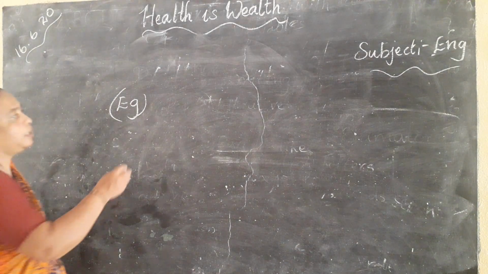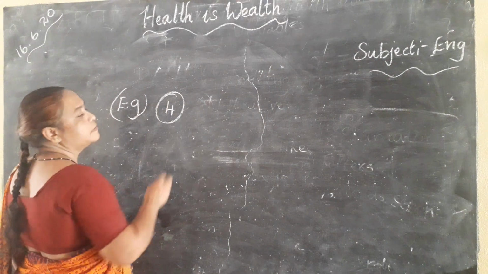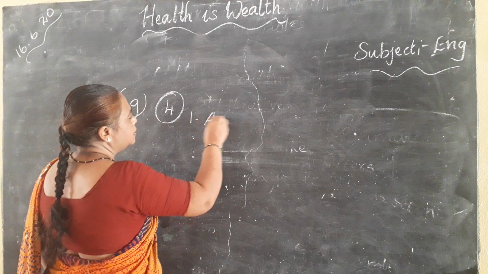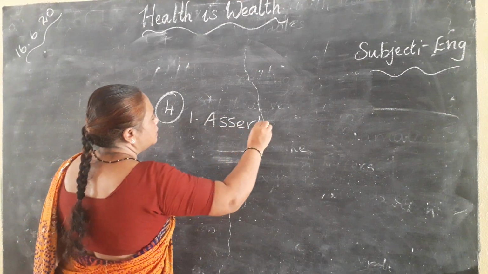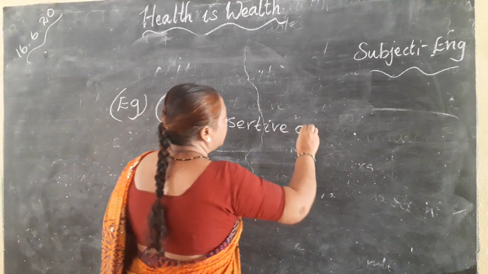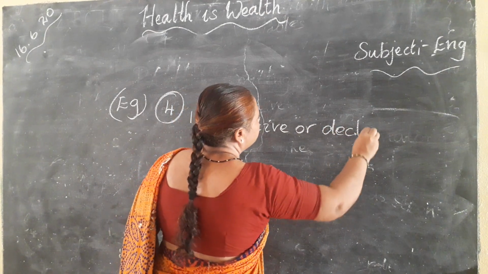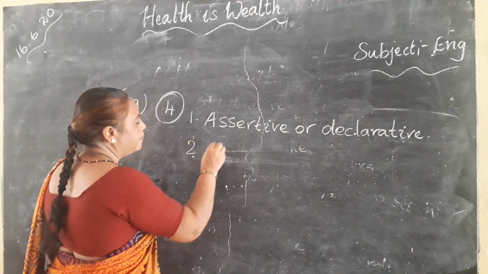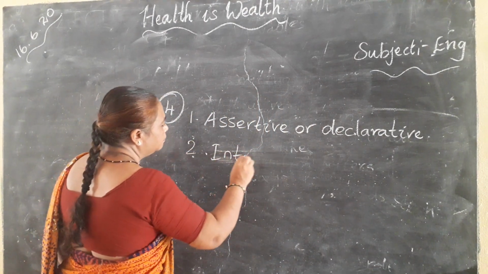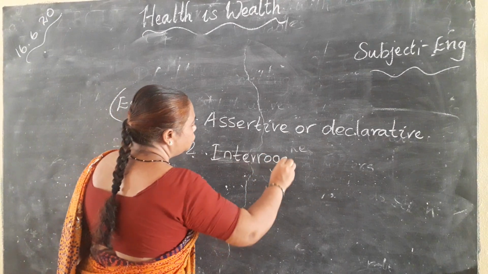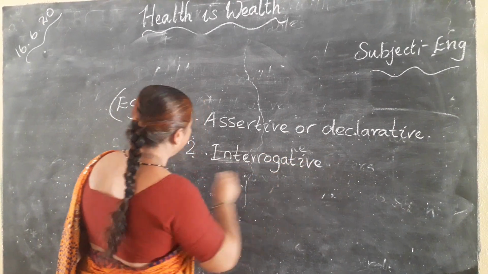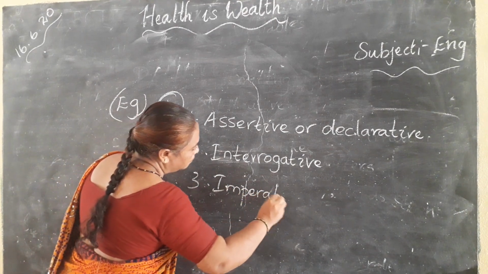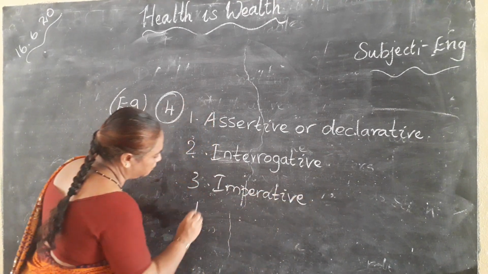Okay, I have told you there are 4 types of sentences. I have already told you. First one, assertive or declarative. Second one, interrogative. Third one, imperative. Fourth one, exclamatory.